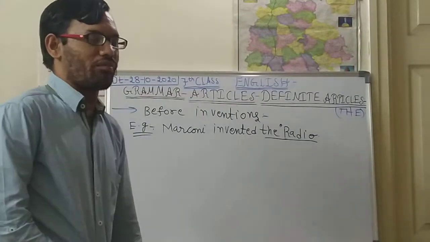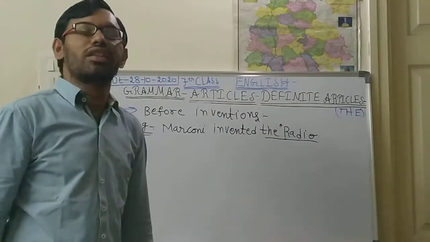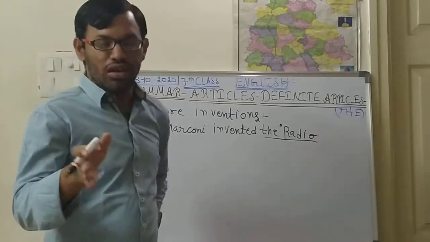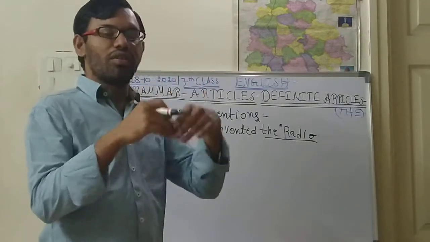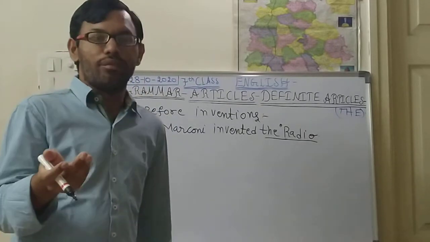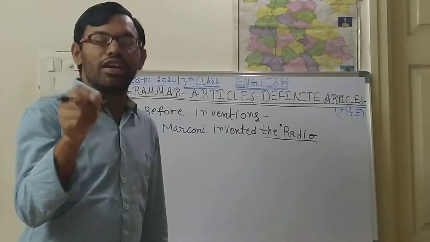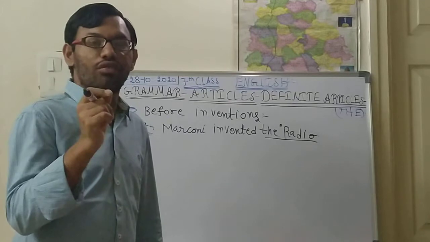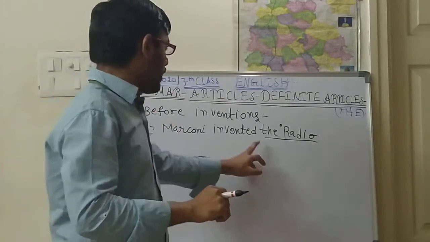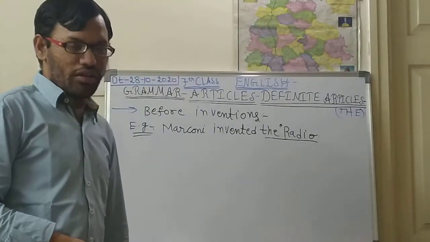Suppose in mathematics, Pythagoras invented the Pythagoras theorem. Like that we will be saying. Next, Pythagoras invented the algebra. So before the inventions we will be using the. Next, one more thing, Aryabhatta. Aryabhatta is one of our Indian mathematicians. So Aryabhatta invented the zero. Zero was invented by Aryabhatta. So before the invention the is used.